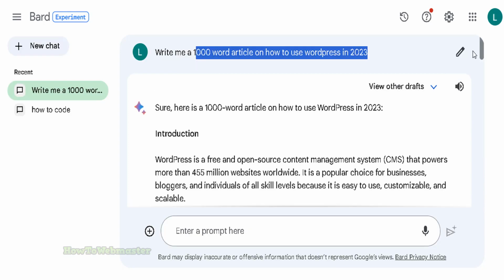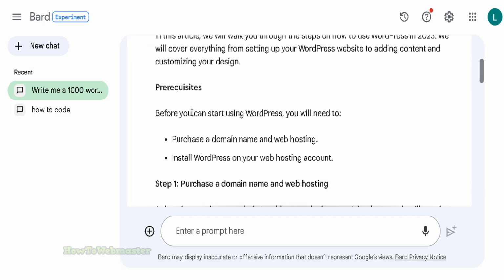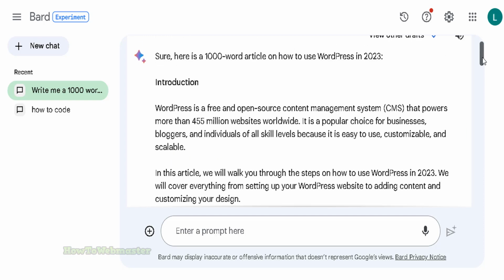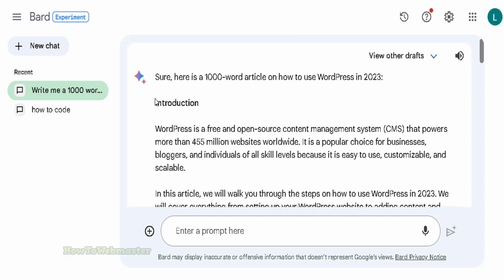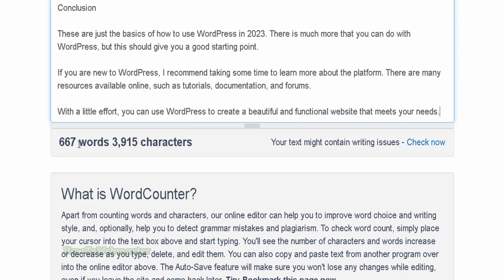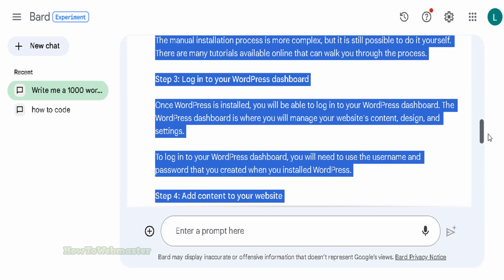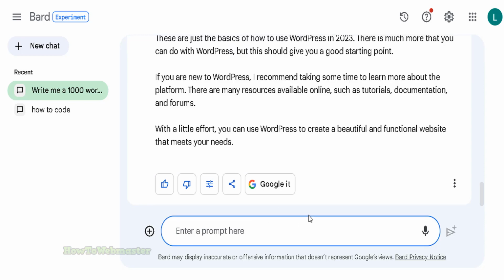So it's fairly quick, and I like that it is formatted with bolded words, and each section there's a heading and with bullet points. So this is a nicer format than ChatGPT. Okay, so I pasted this article in a word counter, and it only counted 667 words, so it didn't give me at least 1,000 words. So let me tell it to give me at least 1,000 words to be more specific.